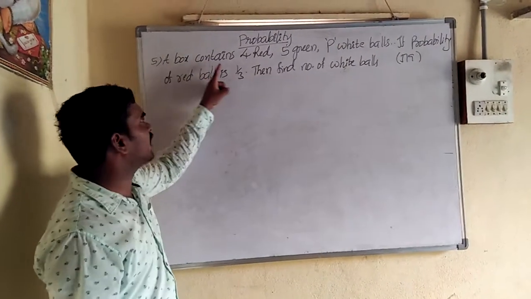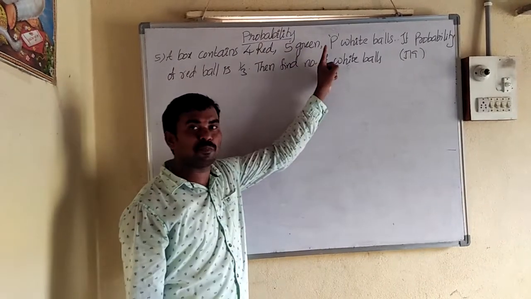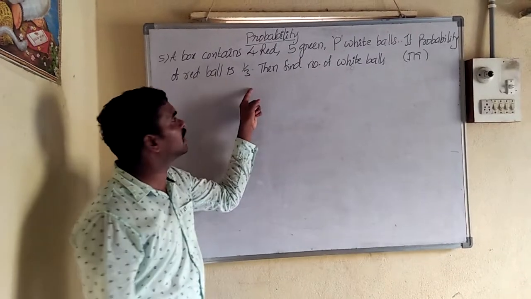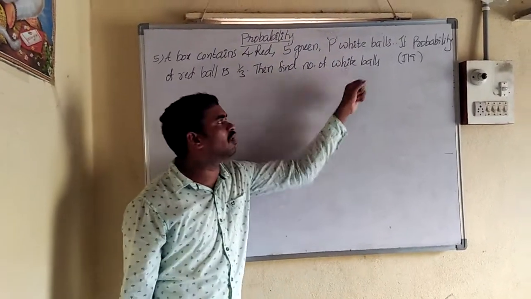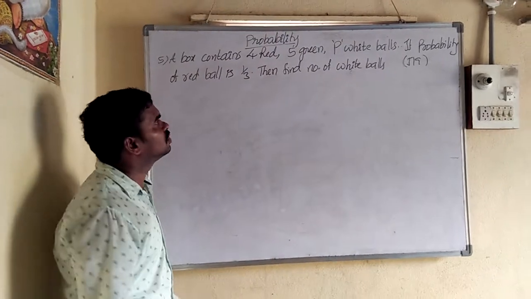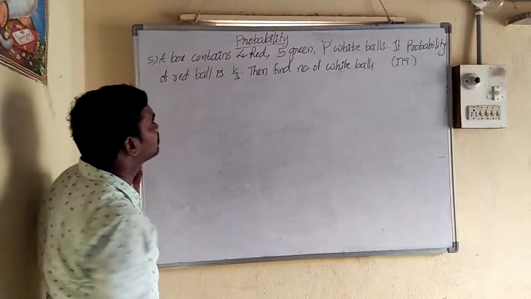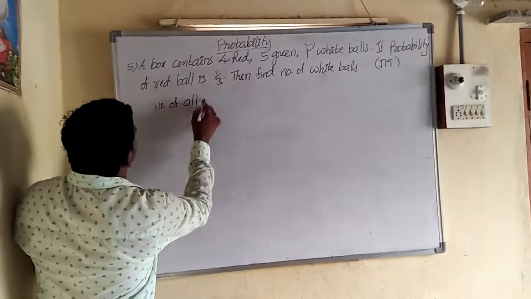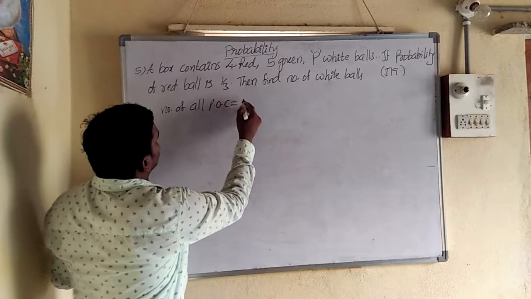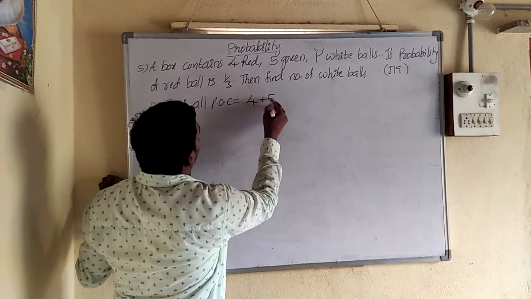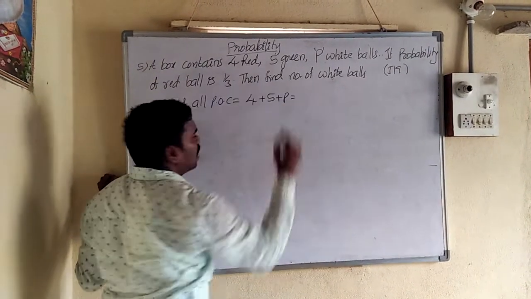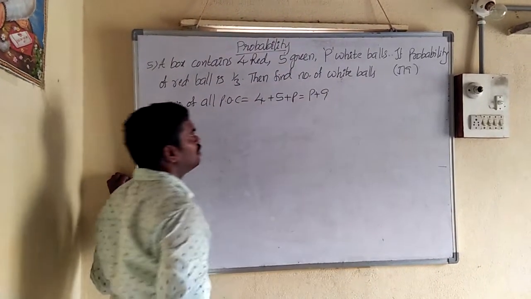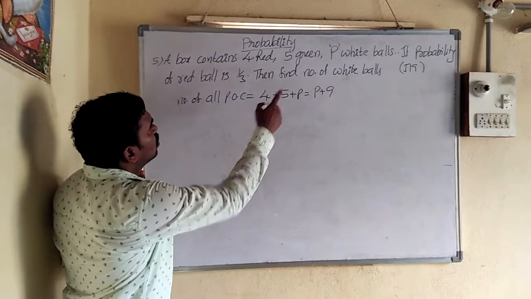A box contains 4 red, 5 green, P white balls. If the probability of a red ball is 1 by 3, then find the number of white balls. So last year question, June 19. P white balls are there. So number of all possible outcomes, how many are there? 4 red balls plus 5 green balls plus P white balls. So completely we get P plus 9 balls.